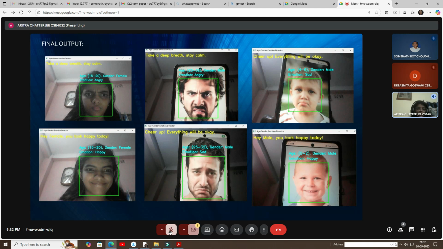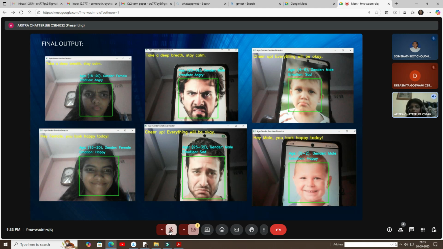For the next one, the emotion has changed to happy, and the message has also changed. And for the next two outputs, we can see that the gender is male. For the previous one, it was female. For the next one, it is male, and the age group has also changed. So has the emotion. For the first one, it is angry. For the second one, it is sad.